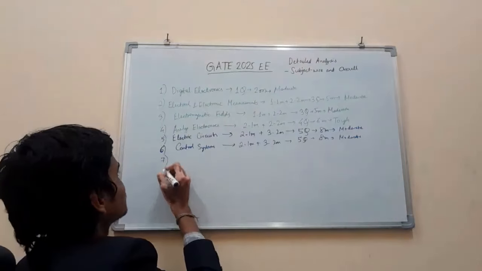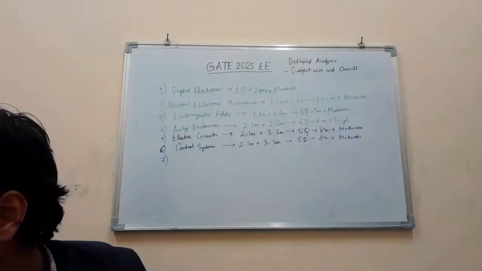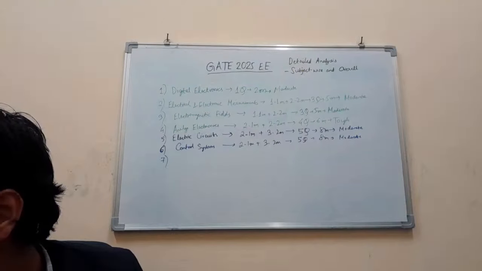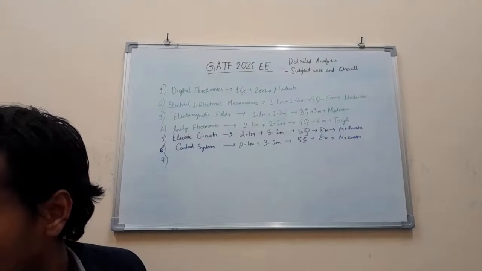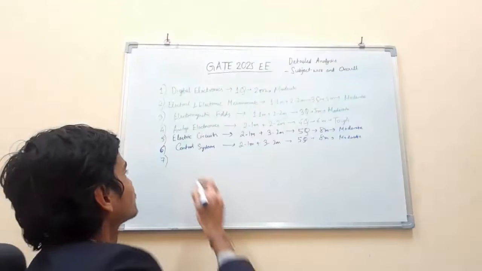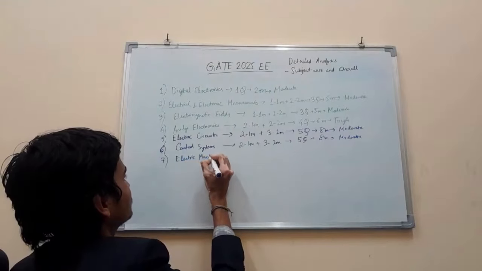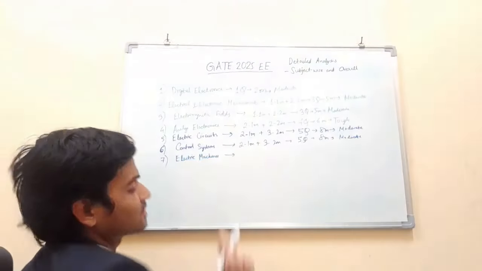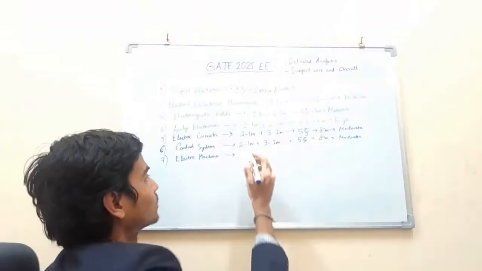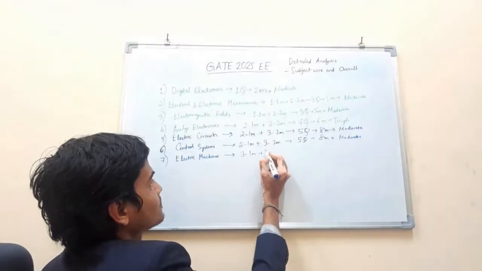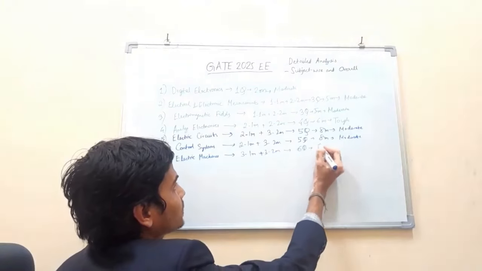Coming on to the next subject, let's take electric machines. 9 marks came from electric machines, 3 1-mark and 3 2-mark questions. So it was 6 questions of 9 marks.